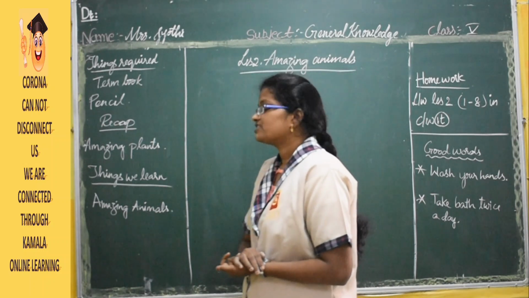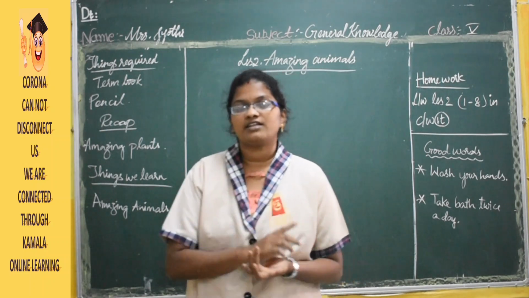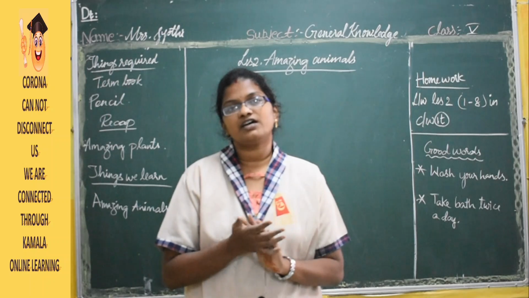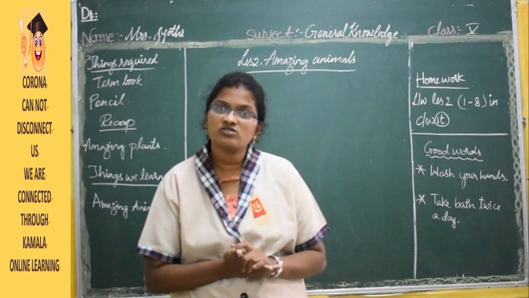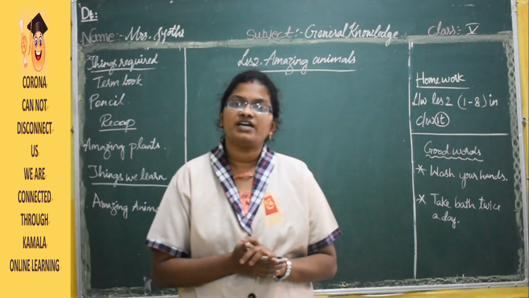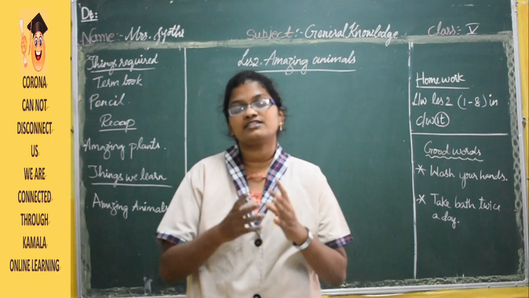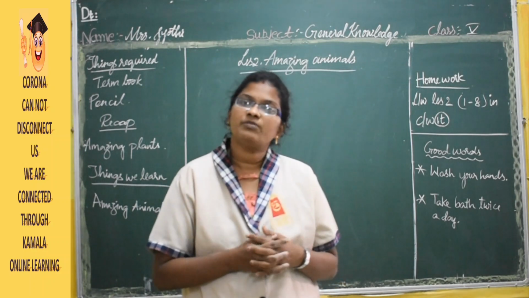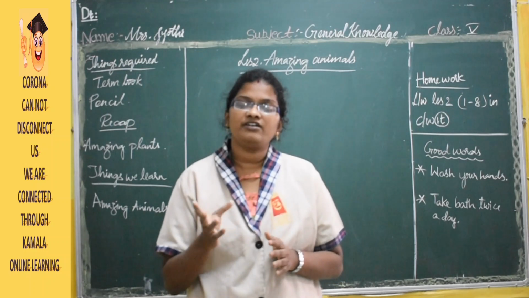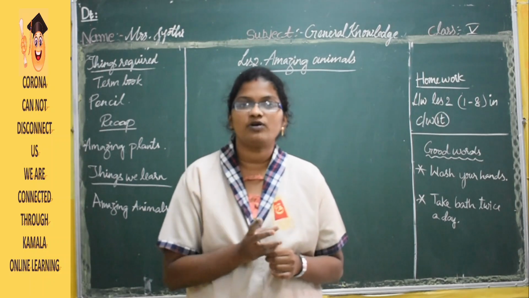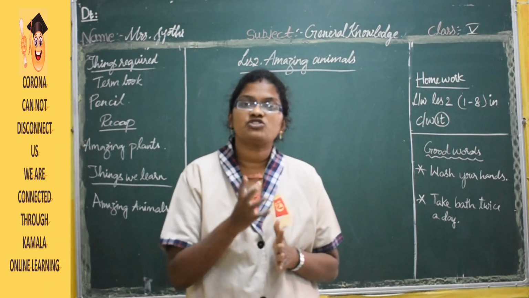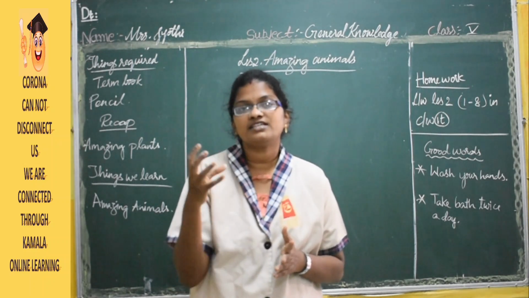And the recap is amazing plants. This is lesson number 1, amazing plants. We have learned about Amazon lily, the biggest aquatic plant, and Rafflesia, which has the largest flower. We have learned about giant bamboo. Then we have learned about hickory, a plant whose wood, that is the stem, we use as a cricket bat. And we have learned about strawberry, a fruit that has external seeds.